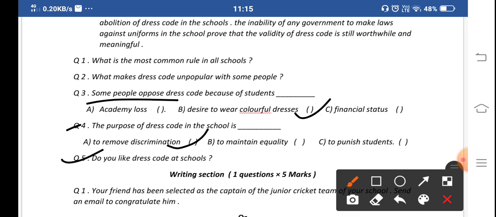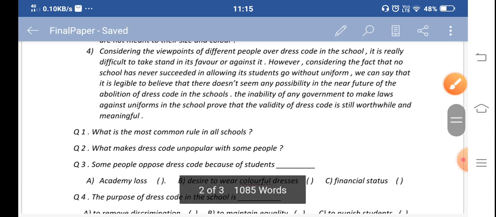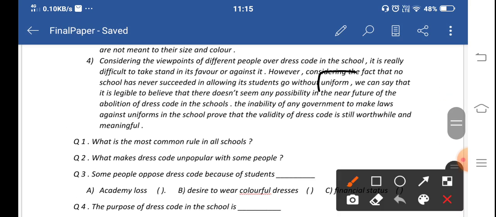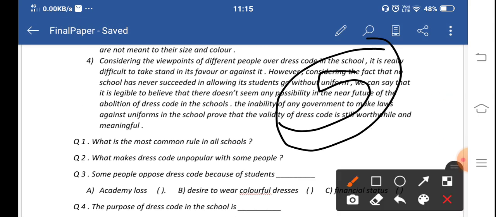Do you like dress code at school? In my opinion, I can say yes. I like dress code at schools because it removes discrimination among the students. If you don't like it, you can write that you don't like it and give your own reasons. After writing this, you will get 5 marks in any unseen passage. I'm not talking about sixth class; in seventh and eighth, it will be helpful for you. Use this trick and you will get full marks in any unseen passage.